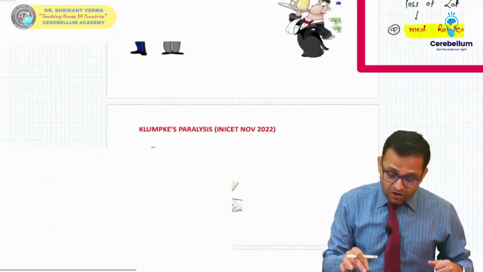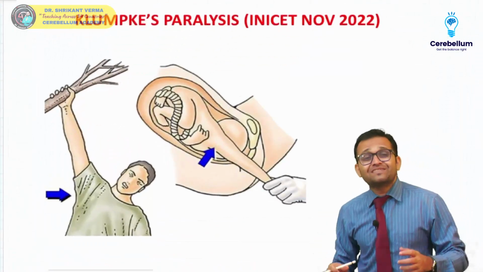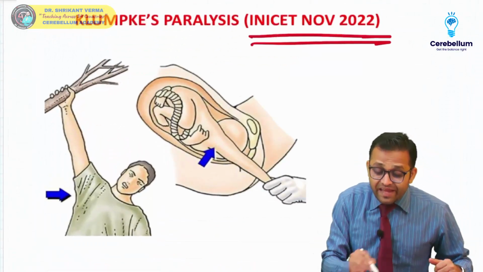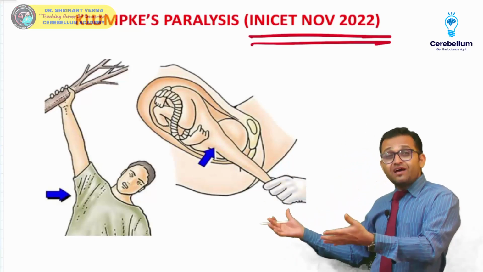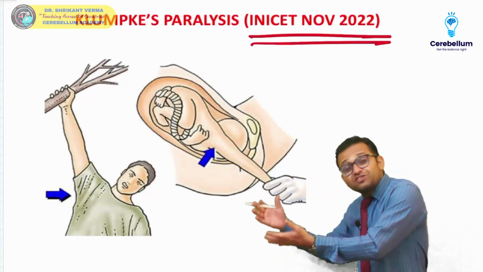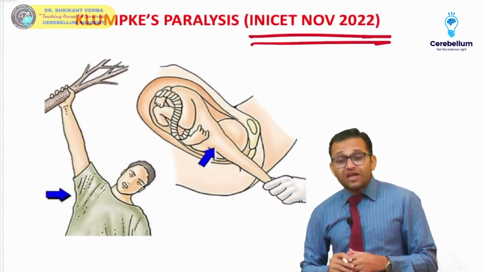So you must remember. Now we are going to talk about Klumpke's paralysis, and I want to tell you that recently this question was asked in the AIIMS exam and INICET exam. Where do all these questions come from? They come from our first MBBS theory. Now try to catch this point.